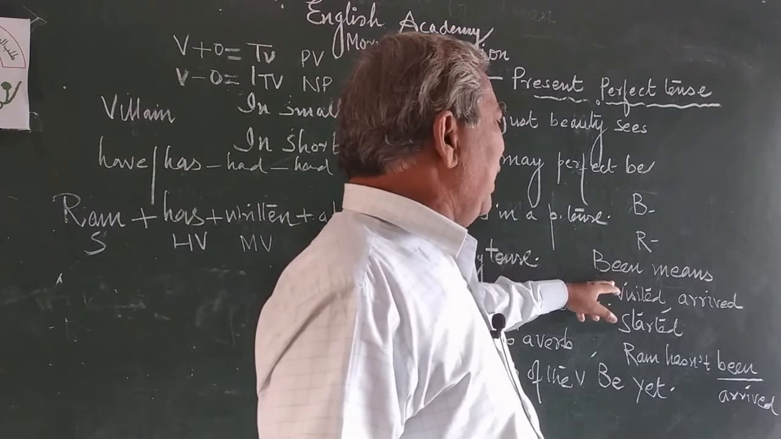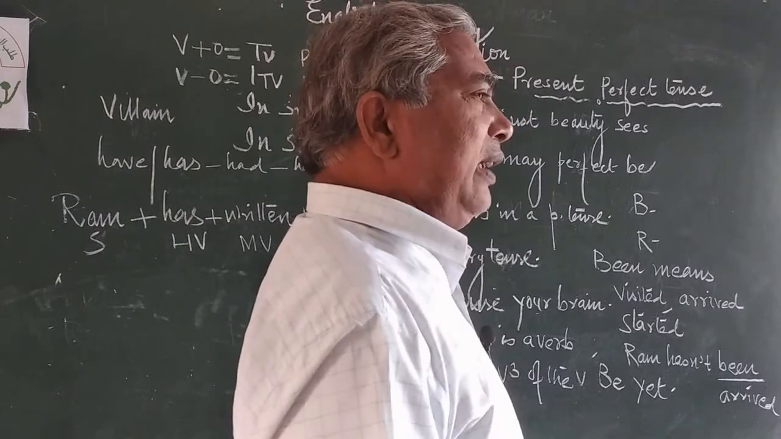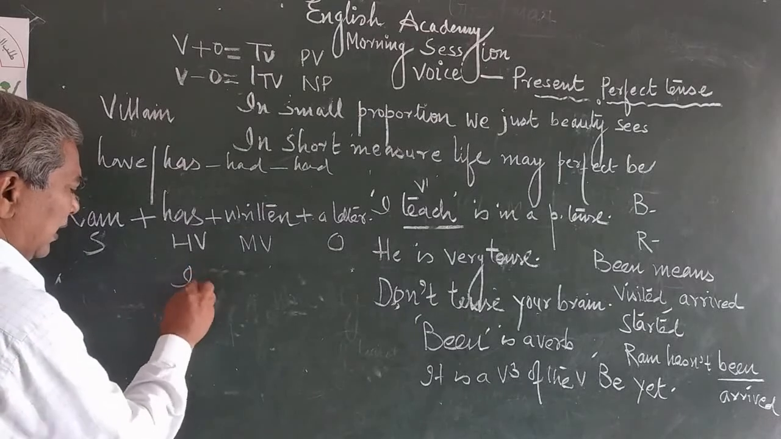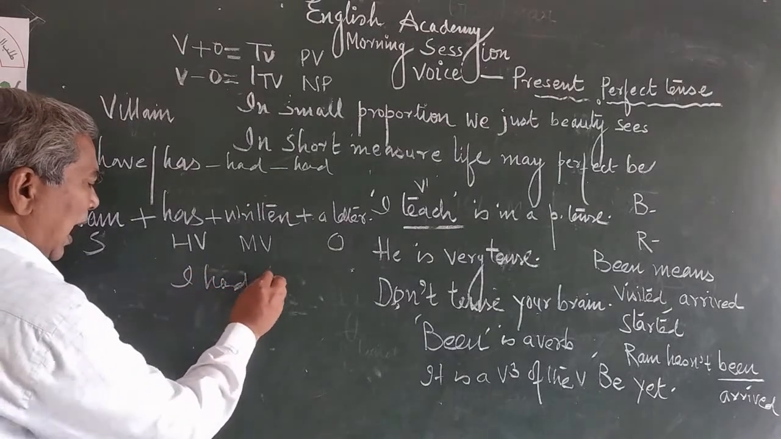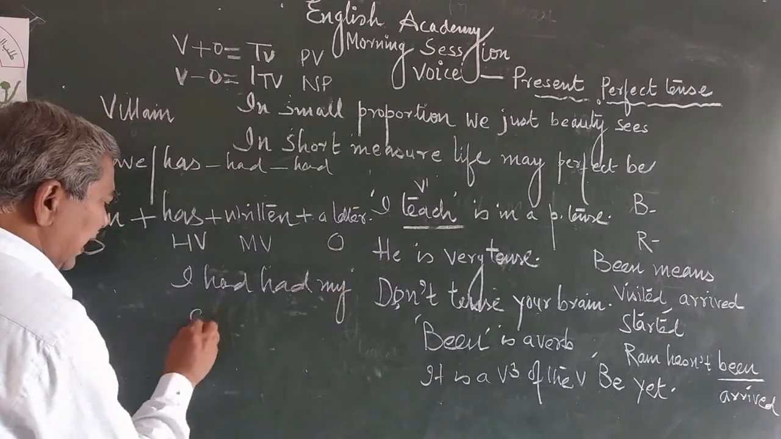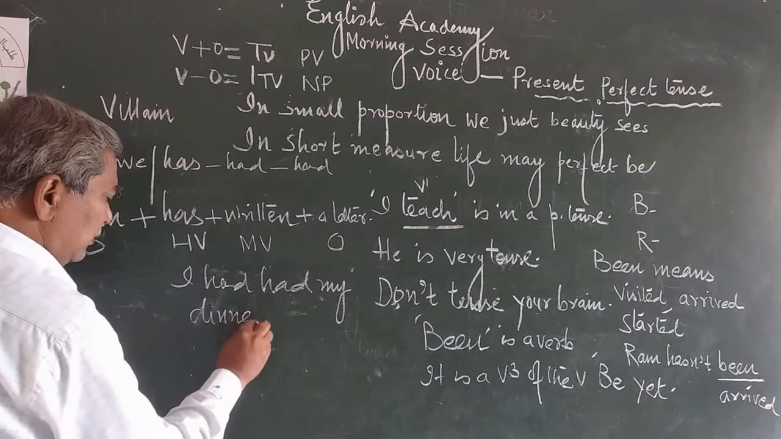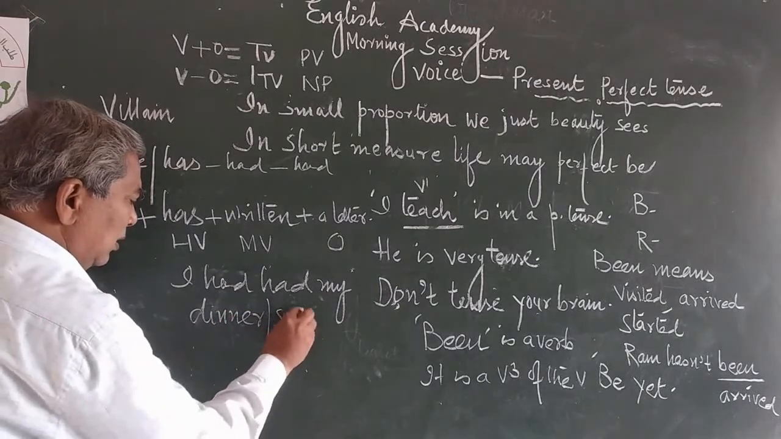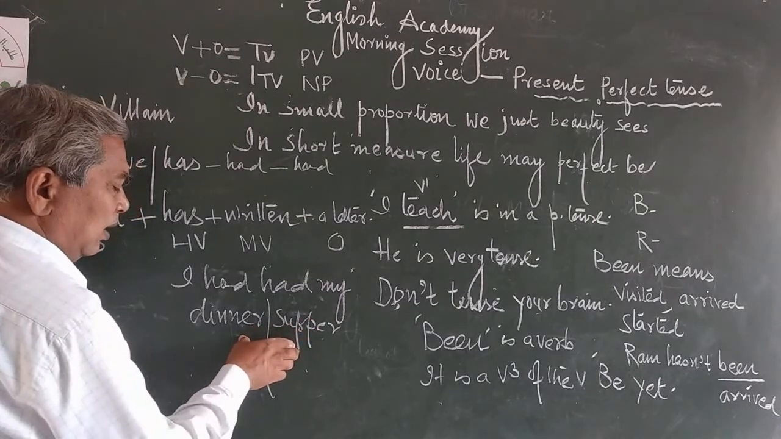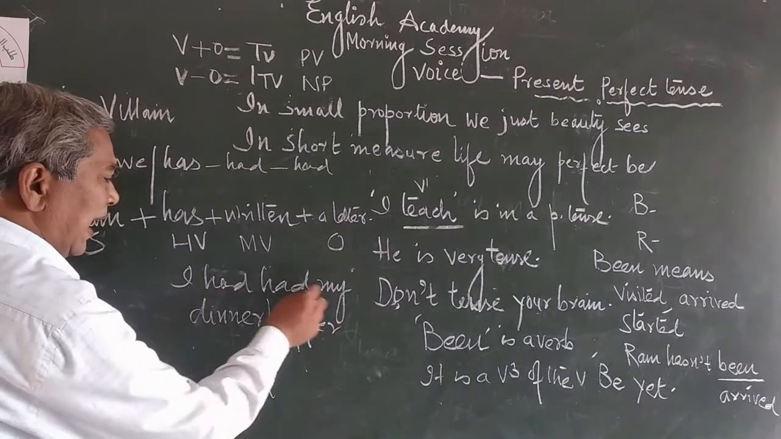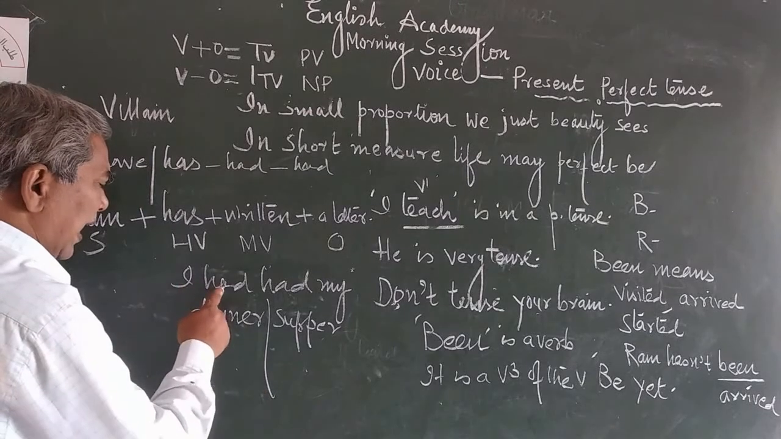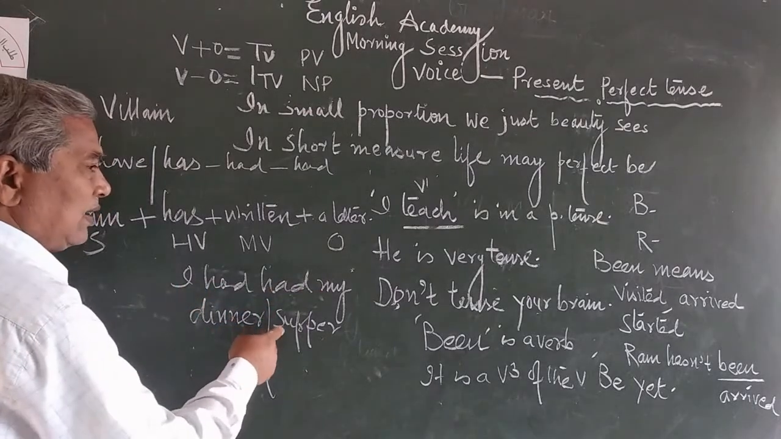I have given another example also. I have had. I can write this sentence again, another. I had my dinner, supper. Dinner and supper both are equal. I had my dinner, yes, supper. It means I had taken my dinner, yeah, supper.